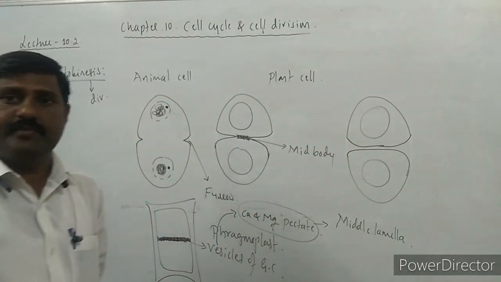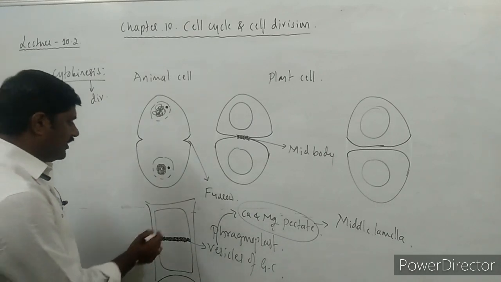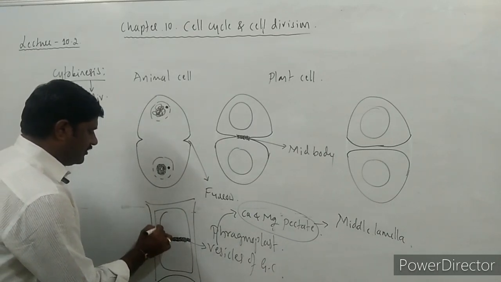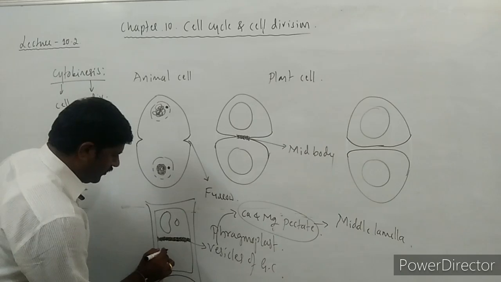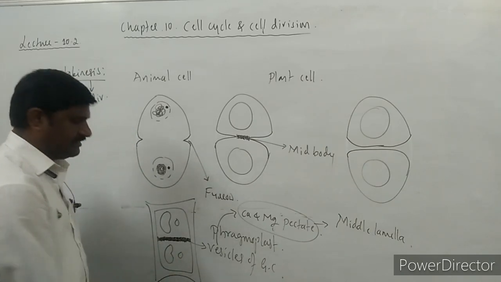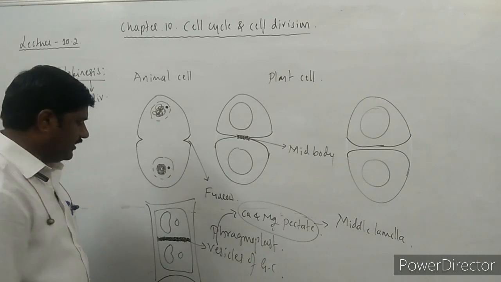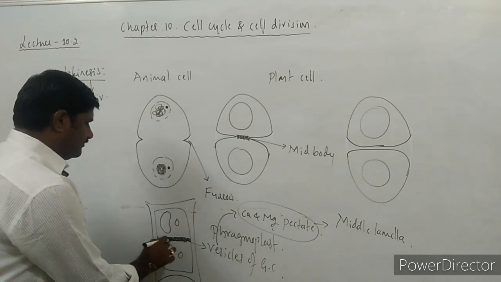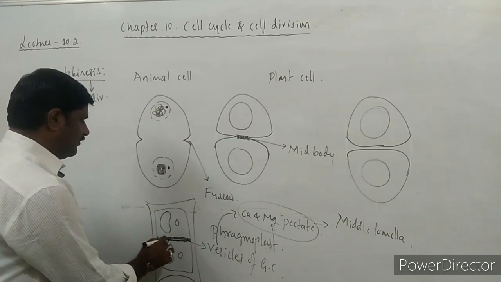Right? Now the middle lamella is ready. So here one cell is formed, and here another cell is formed. Right? So this forms the cell plate.